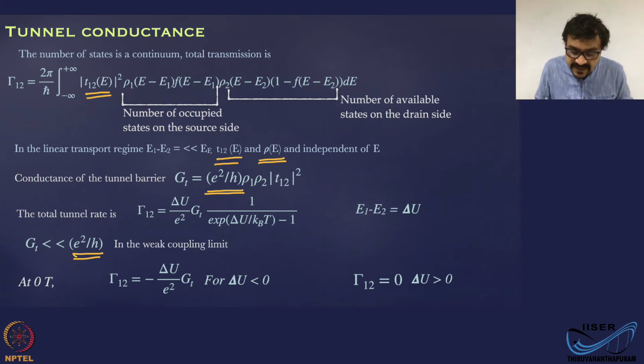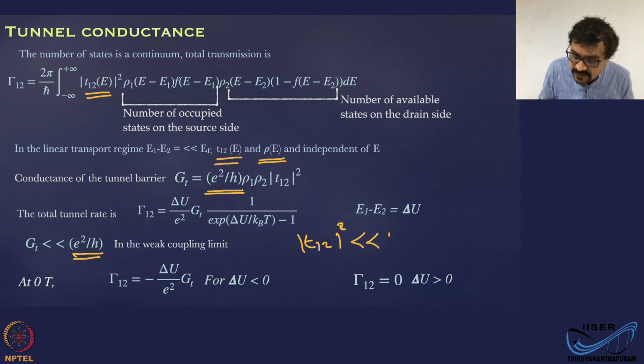What that means is rho 1, rho 2 into T12 square should be far less than 1. But rho 1 and rho 2 are density of states. So in a nutshell, what this is going to tell you is T12 square should be far less than 1. That's what it's going to tell you.